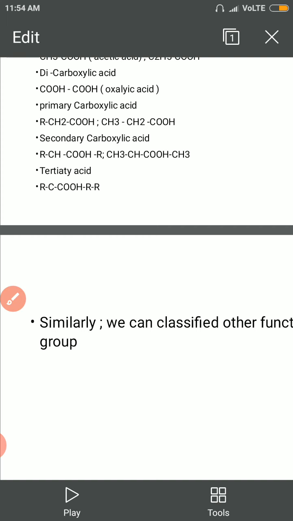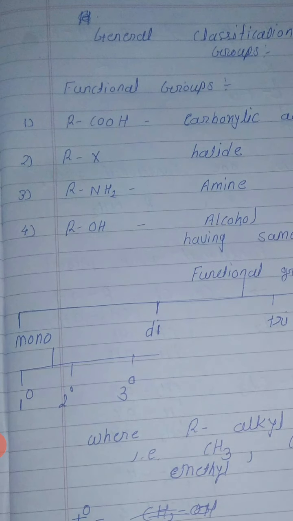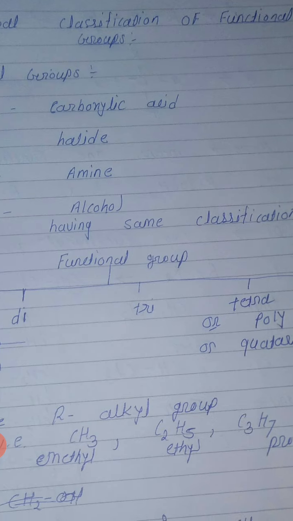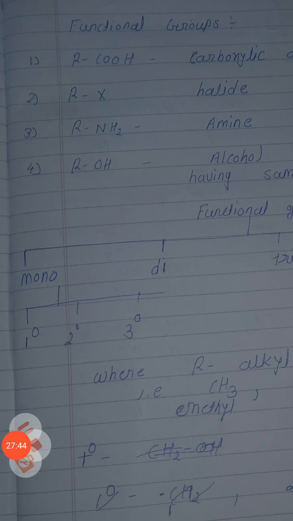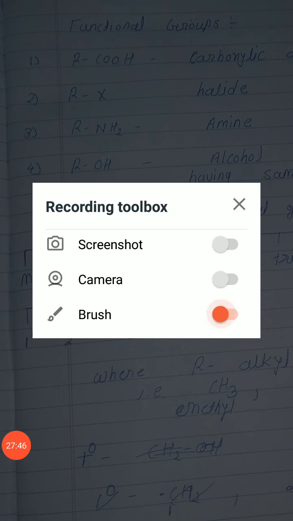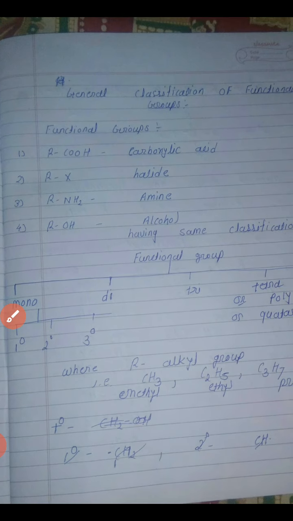Now next, here I show you the chart form. You should also write it in that way. Okay, so see here RCOH, RX, RNH2, ROH, that is the carboxylic acid, halides, amine. That functional group is classified into mono, di, then tri, and tetra. Now there are the primary, secondary, and tertiary groups. Now that R is the alkyl group also.